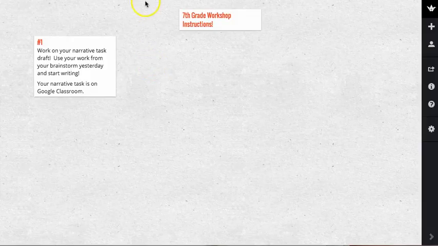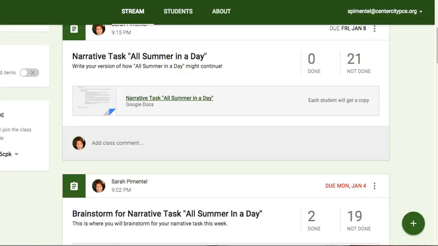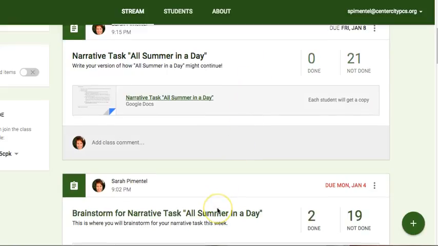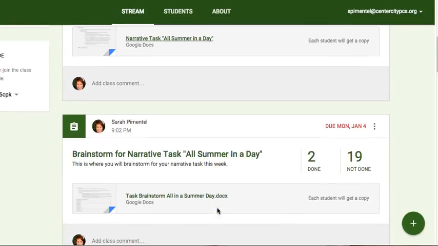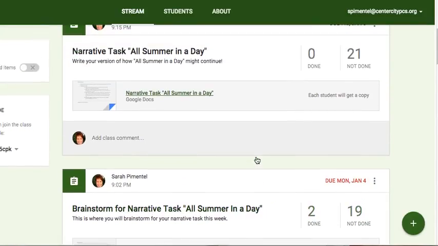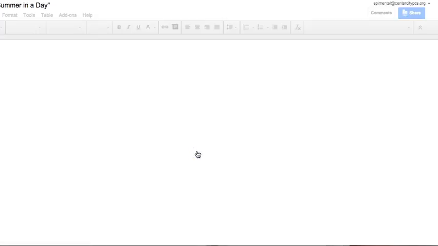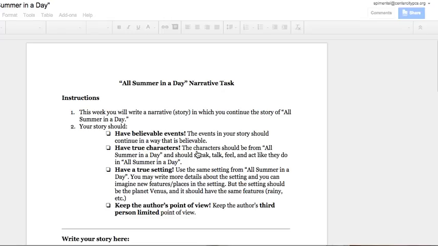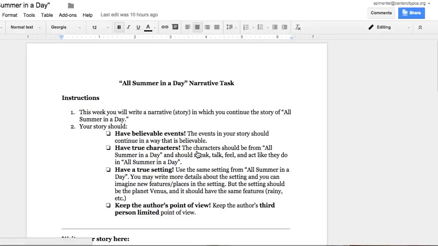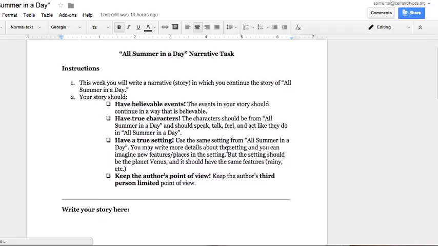Your narrative task is on Google Classroom. So you'll go to Google Classroom and you'll see that you have your brainstorm, which you worked on yesterday. So you're going to pull that up and use any of your ideas that you want to use from that. And then you're going to open your narrative task. This is where you're going to be writing how you would continue the story of All Summer in a Day.